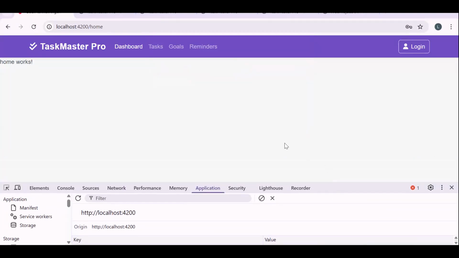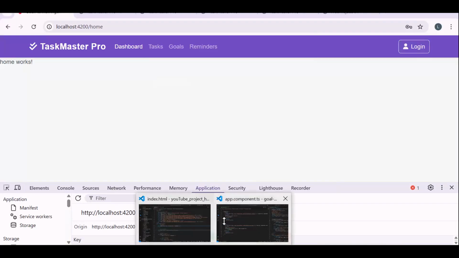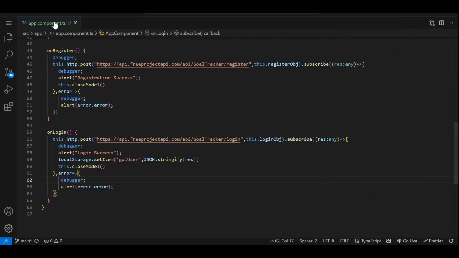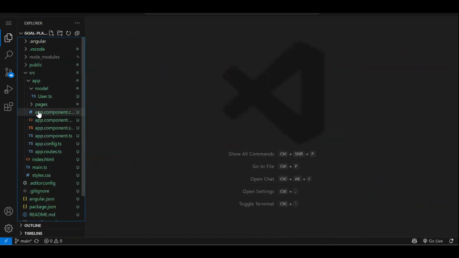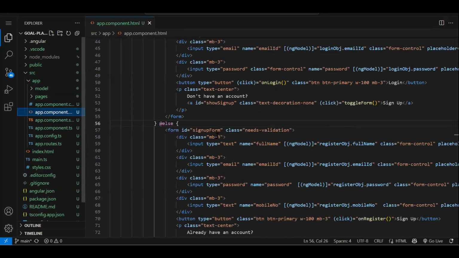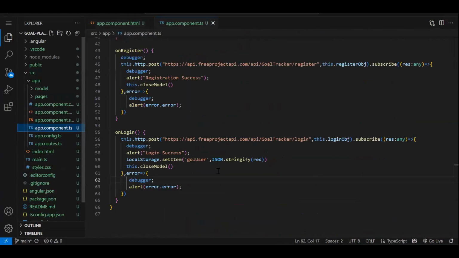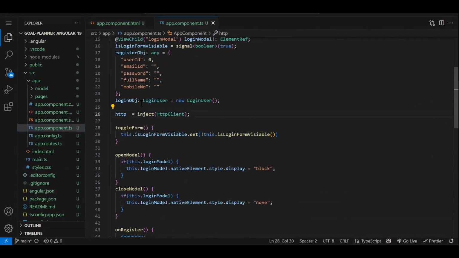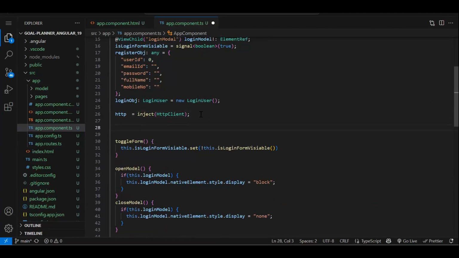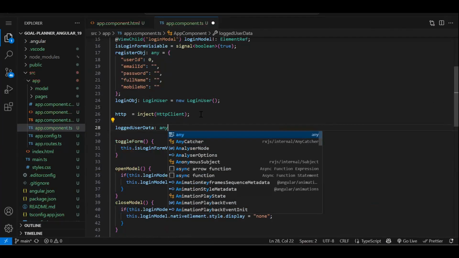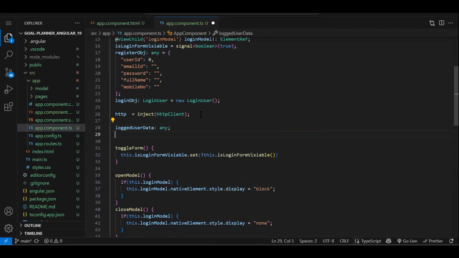One more thing, if the user is logged in, we should not be able to see this login button. We should show the logged in username and the logout button. So let's quickly complete that, because whenever you implement the login, there are so many things you need to do. In the app component only we are doing the login, so here only we get the data. To maintain the logged user data, we will create one more variable, logged in user data. I'm going with any because I didn't create the user object.